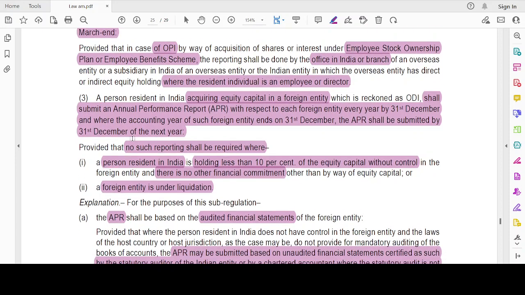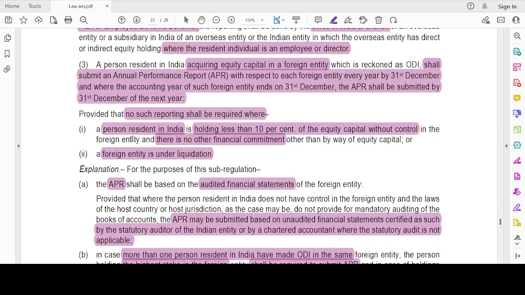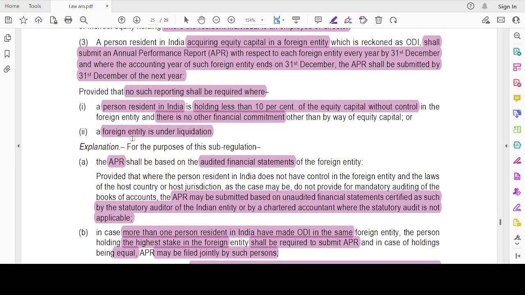Then a person resident in India acquiring equity capital in a foreign entity which is reckoned as ODI shall submit an annual performance report with respect to such foreign entity every year by 31st December. Where the accounting year of such foreign entity ends on 31st December, the APR shall be submitted by 31st December of the next year. For example, I have acquired equity capital and control in a foreign entity, and it is stated as ODI.